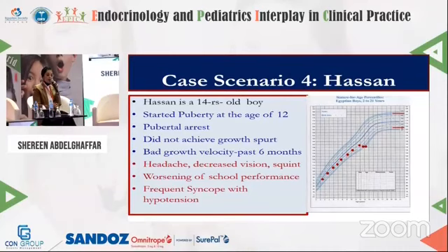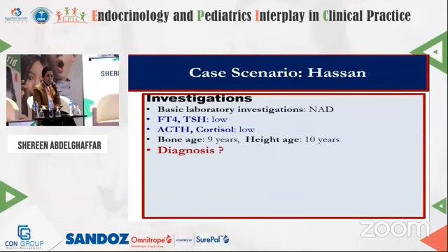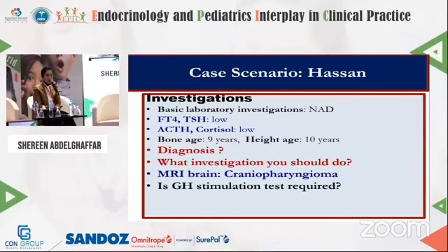And these are other scenarios like Hassan, 14 years old, who started puberty at the age of 12 and then got pubertal arrest, did not achieve growth spurt, bad growth velocity in the past 6 months. He had headache, decreased vision, squint, worsening of school performance, frequent syncope with hypotension. And then the diagnosis was craniopharyngioma.